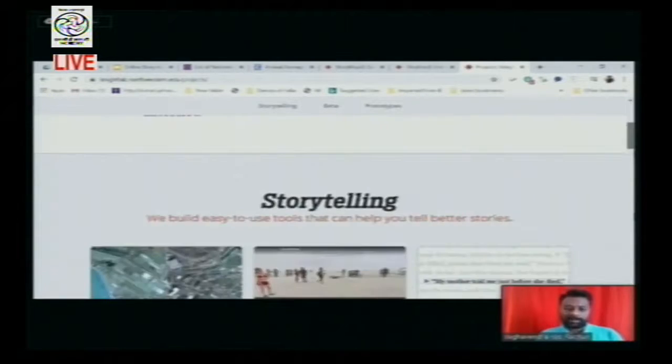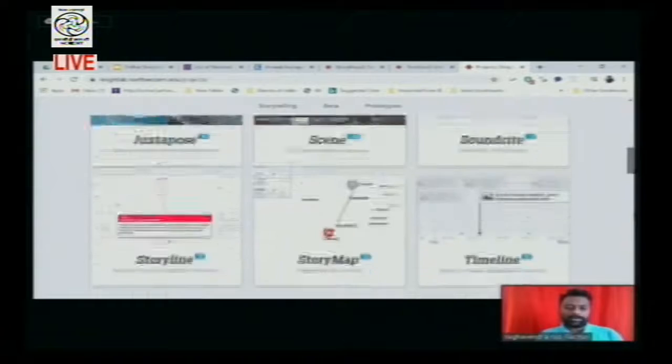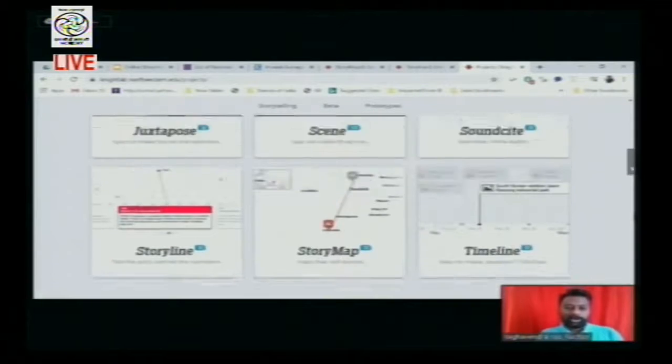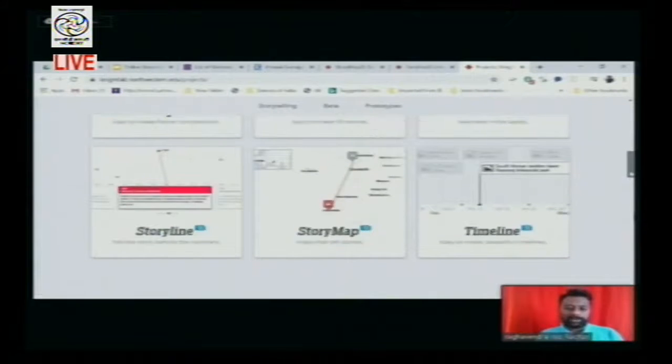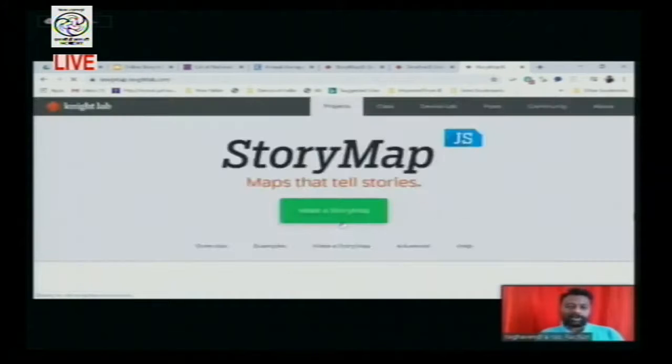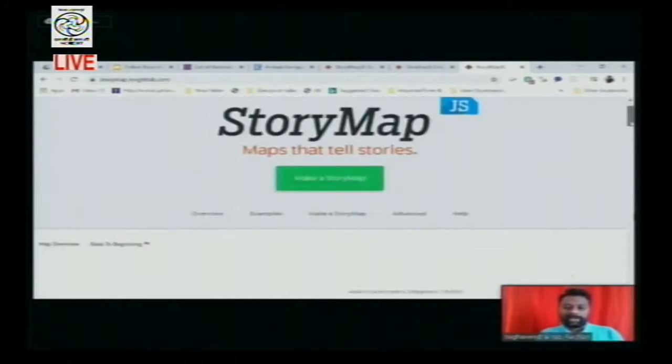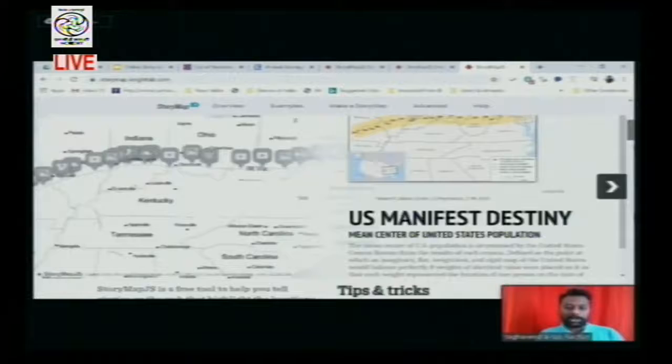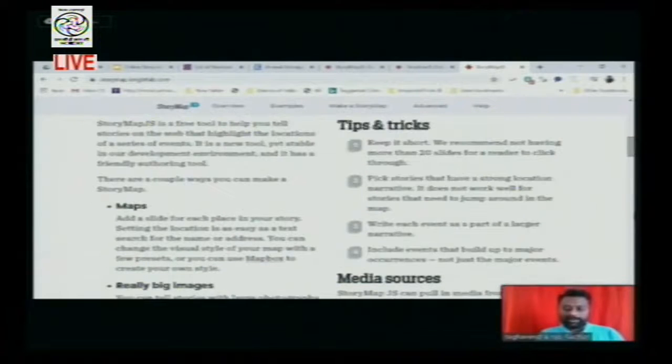And if you come down, you're able to see all 6 available online storytelling tools. So today we will take up one such tool, which in general we consider as Story Map. If you click on Story Map, you will be navigated to that particular tool. Yesterday we just touched on this, but today we will demonstrate it elaborately.